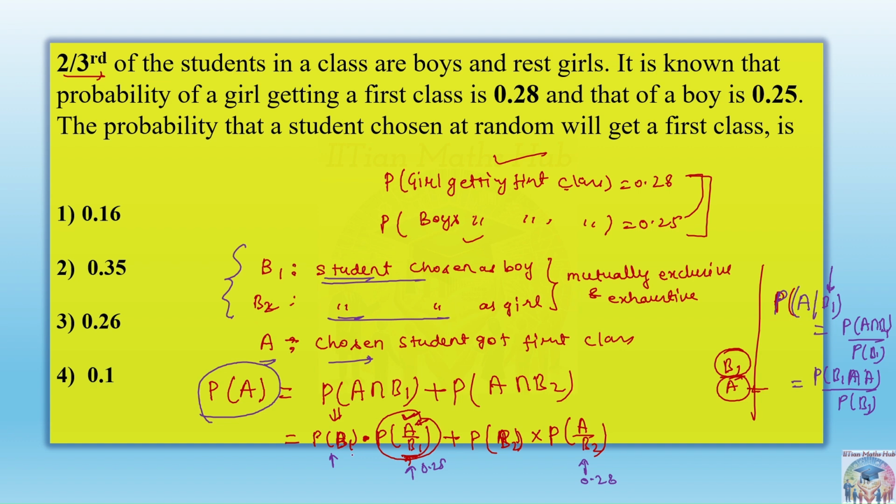See the first line. Exactly. Let's say the total number was X, but here we don't need X actually, right? It is already given that 2 by 3rd of the students in the class are boys. So we can directly say the probability of B1 will be 2 by 3 only. And what about the probability of a girl then? It will be 1 by 3, because 1 minus 2 by 3. So choosing a boy from the class will be 2 by 3, and choosing a girl from the class will be 1 minus 2 by 3, that is 1 by 3. Just calculate that and you will get the answer 0.26. That is the answer, option C. Clear?